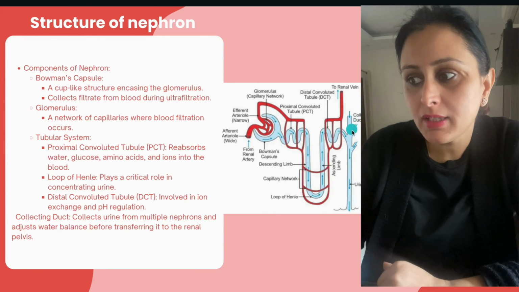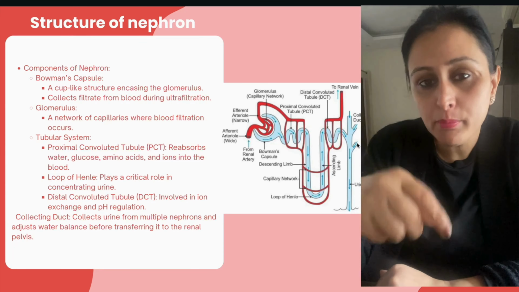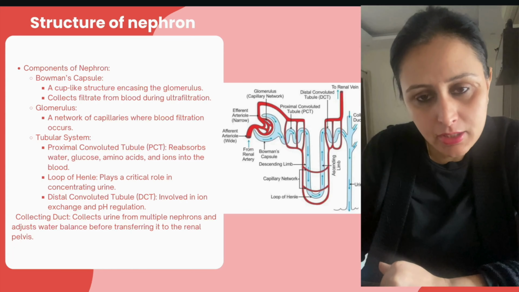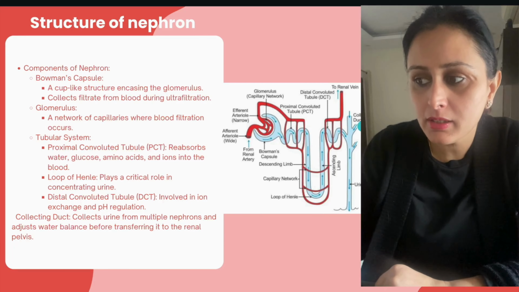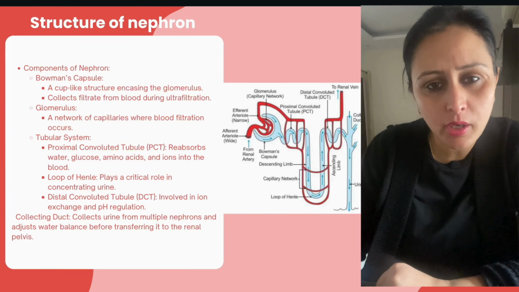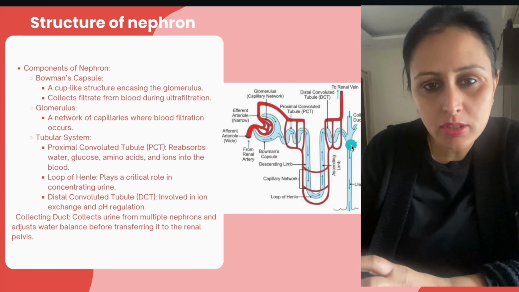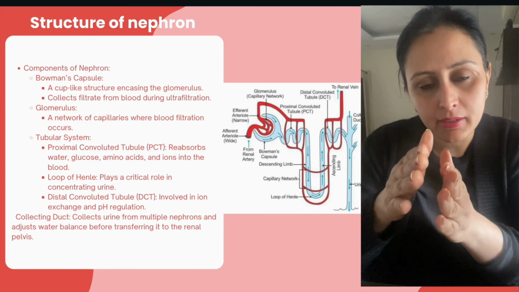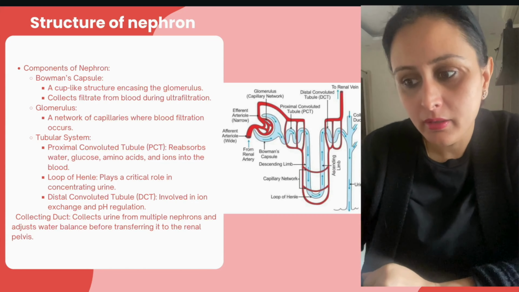फिर eventually this leads out to the collecting duct. ठीक है, that is a big pipe जहाँ से collection शुरू होता है. It is the collecting duct and it collects the urine from multiple nephrons. We can see there are multiple entry points over here. अगर ये इससे है, so there must be one more, there must be one more, and so on and on, right? So the multiple nephrons then eventually come to join to the collecting duct. So यहाँ से भी लिया, then it starts collecting from the nephrons, right?